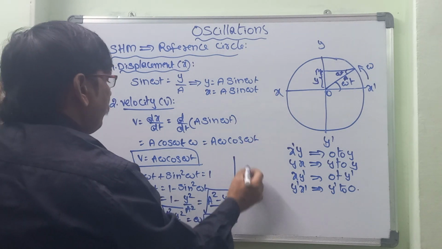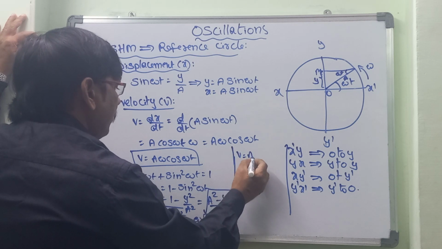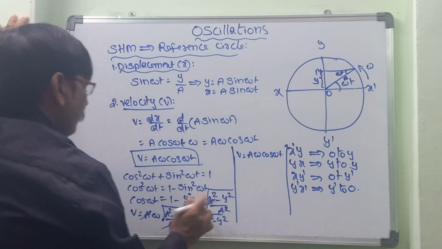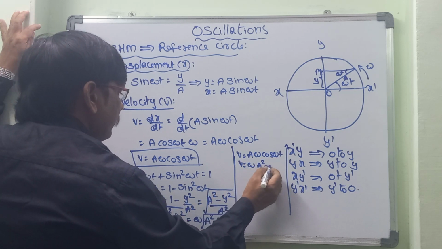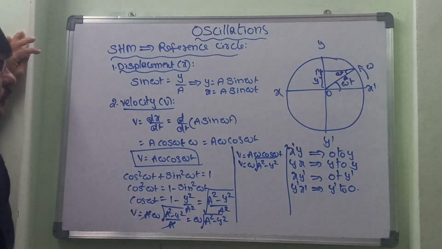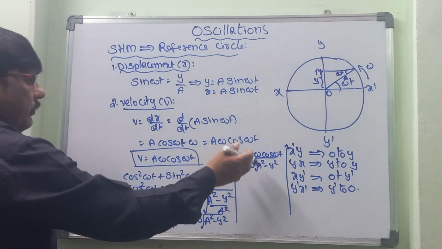So for velocity we have two formulas. We got v is equal to a omega cos omega t, as well as v is equal to omega square root of a square minus y square. Now let's discuss this velocity.